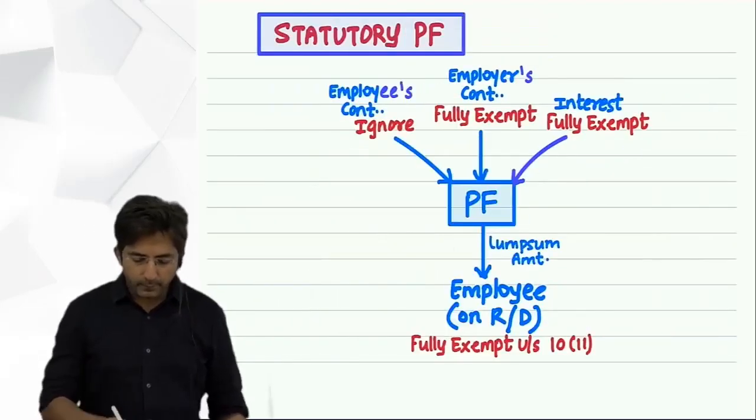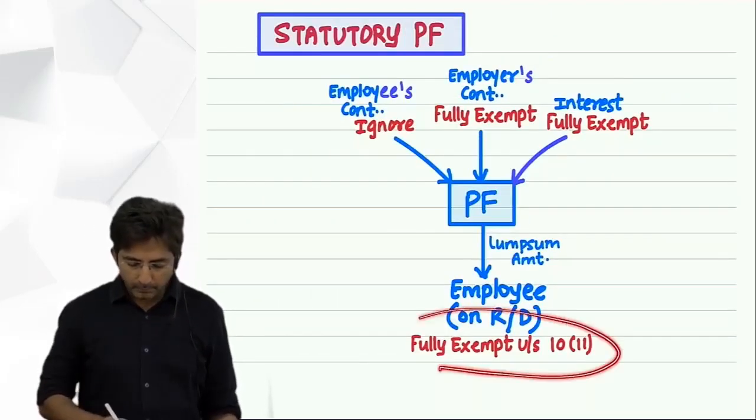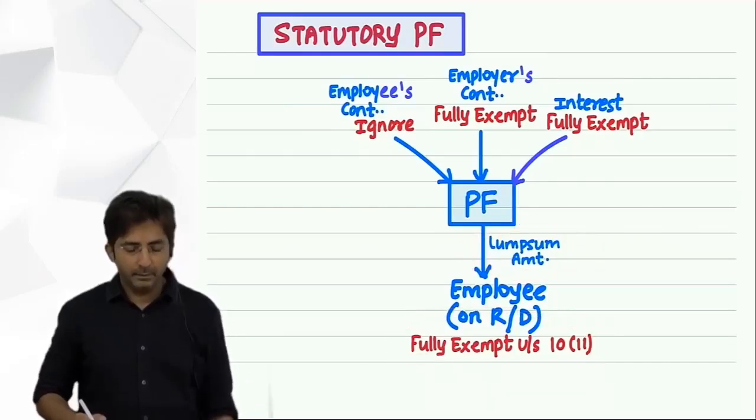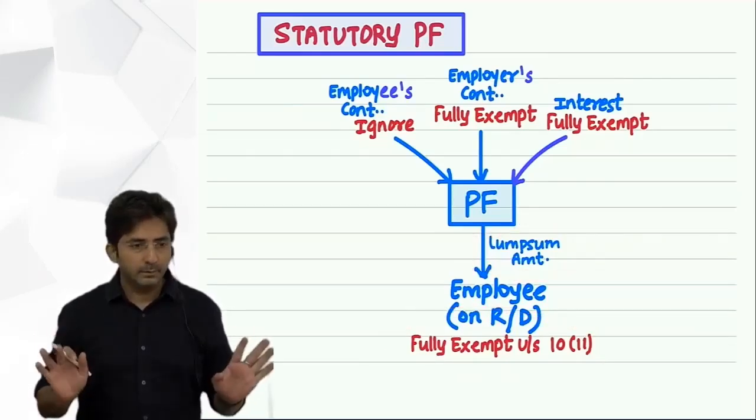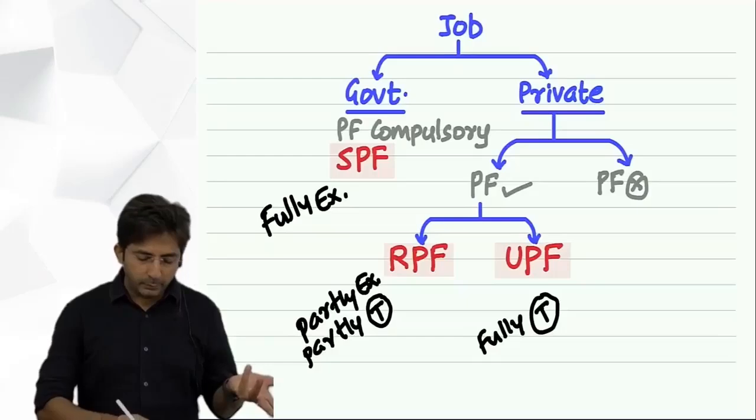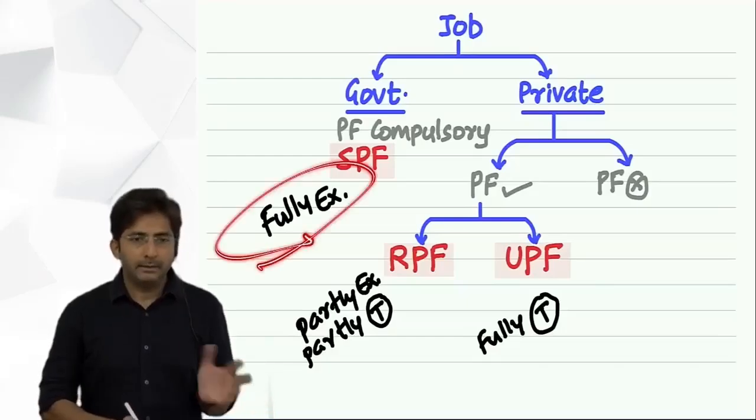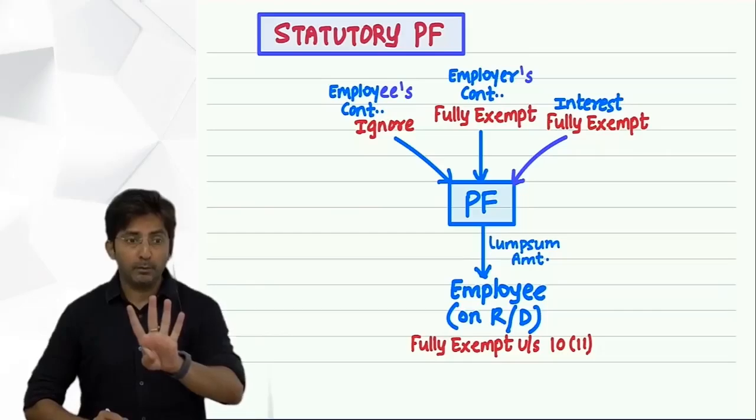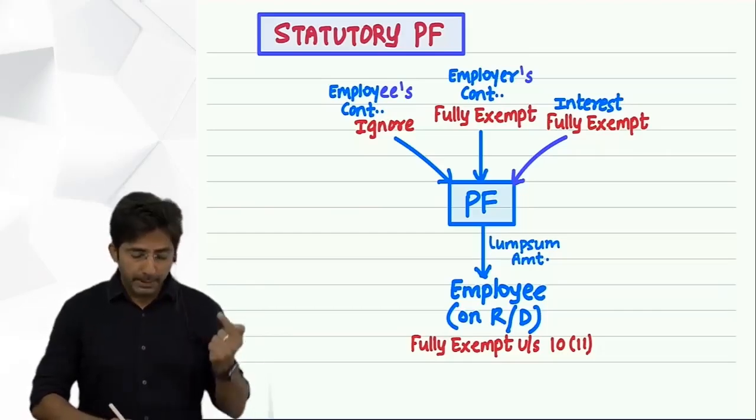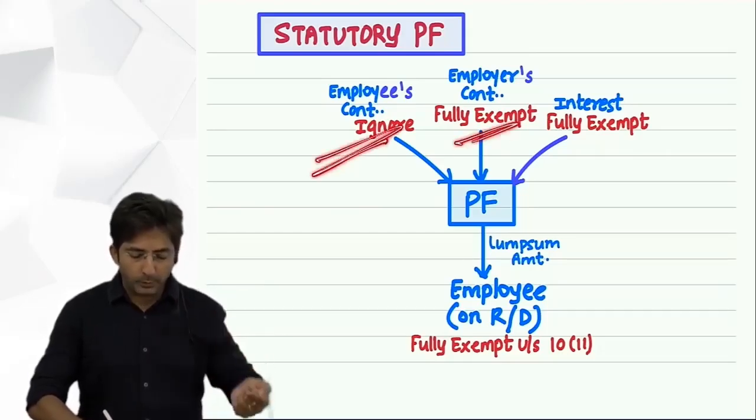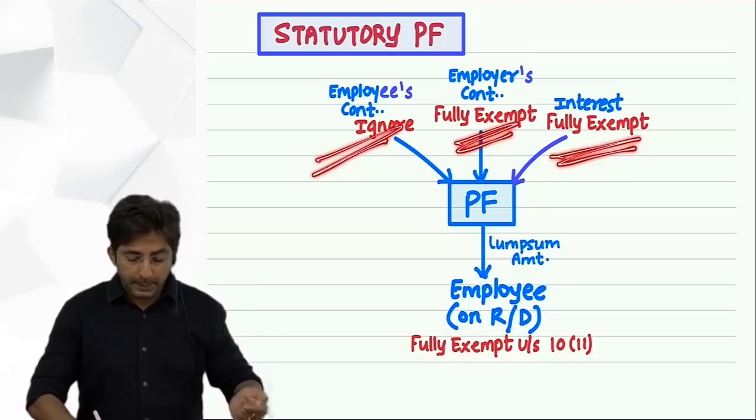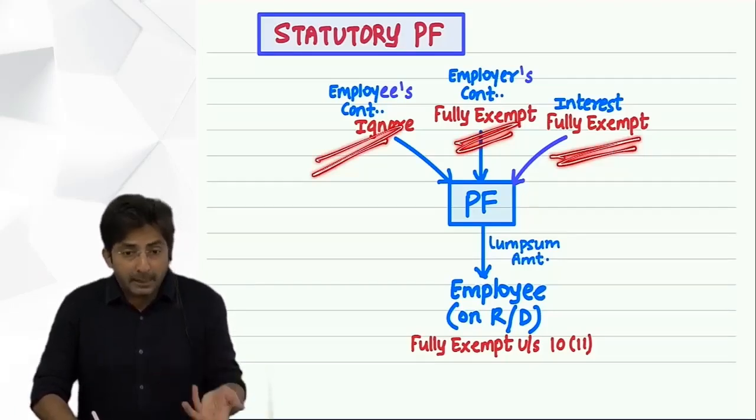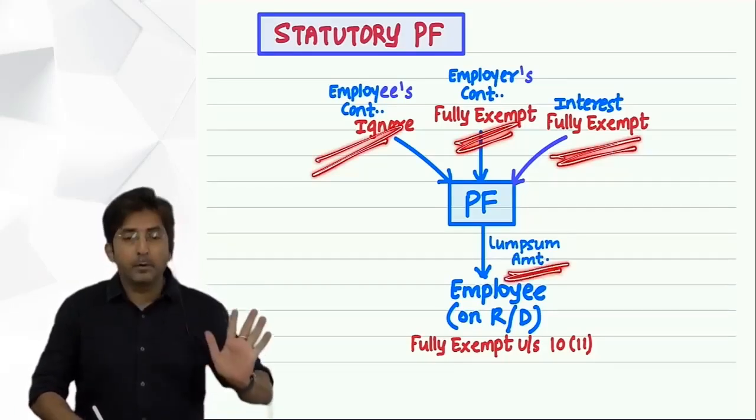So we had a doubt about bank employees. So anyways, where were we? We were at this lump sum amount. This is fully exempt under section 10(11). So SPF is over. See, this I had already told you that it is going to be fully exempt. Now I had explained in detail that you will find four amounts in the question: employee's contribution, employer's contribution, interest, and if the question is on retirement, you will find lump sum amount also.